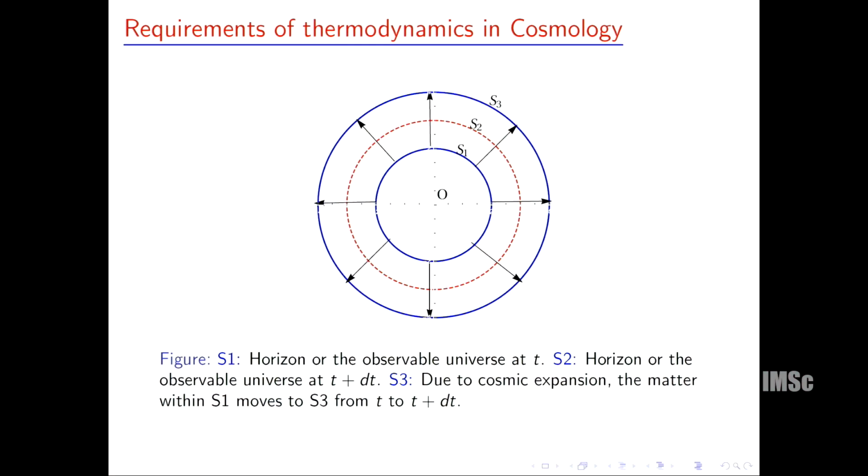We are going to lose, because the matter entity within S1 goes from S1 to S3, but my new visible universe goes from S1 to S2. So we are going to lose some matter field energy density during time. And we know that any matter field's entropy is, roughly speaking, proportional to the amount of matter particles. If we are going to lose some matter particles with time, that means the matter field's entropy is decreasing for sure.